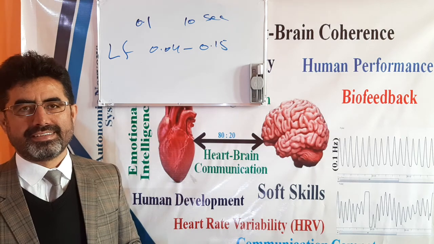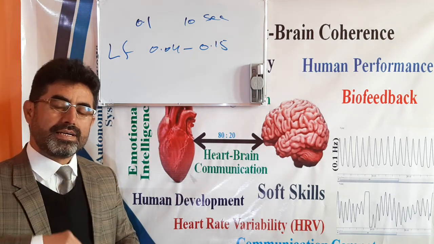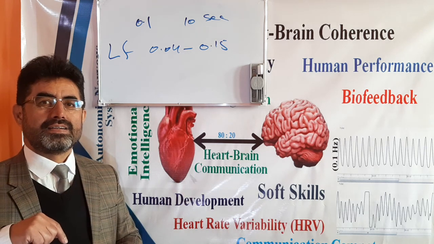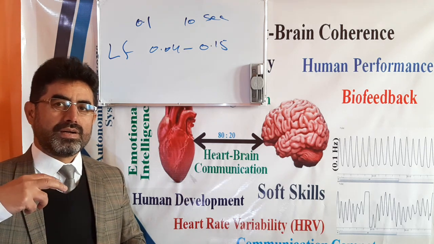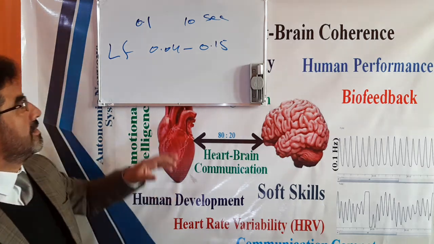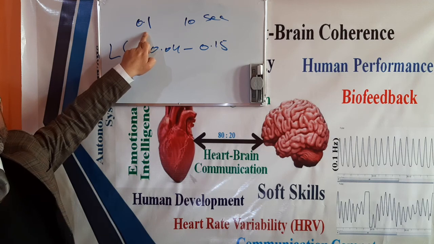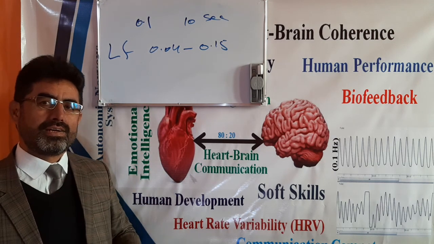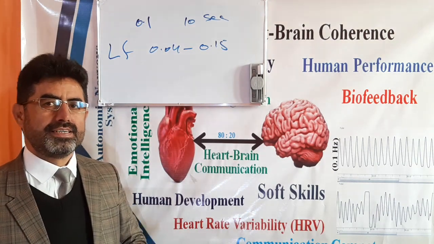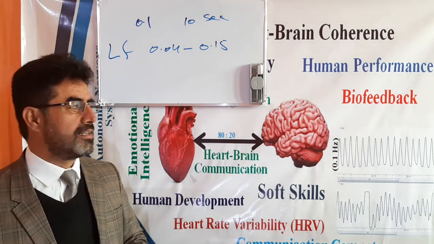It means that when we have a sine wave-like pattern in the low frequency of our heart rate variability, at or around 0.1, we are at a good level of heart coherence, and we have a higher and good level of heart rate variability.